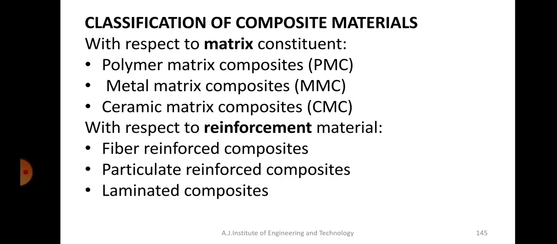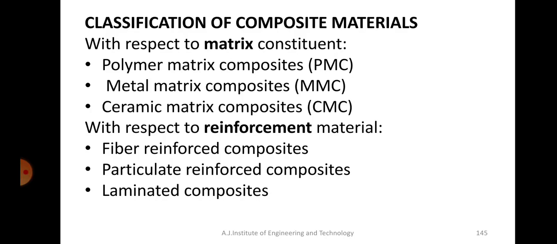It can have a different reinforcement: a ceramic matrix with a metal reinforcement, or a polymer reinforcement, or any other fiber reinforcement. Okay. The next classification is with respect to reinforcement material. In the case of reinforcement material, it can be fiber reinforced composites, particulate reinforced composites, or laminated composites. That means the reinforcement can be fiber, or particulate matter, powders, or it can be laminated. Laminated means what? It will be like sheets, so one will be pasted over the other, layer by layer. If you are placing it that way, we call it laminations or laminated composites.